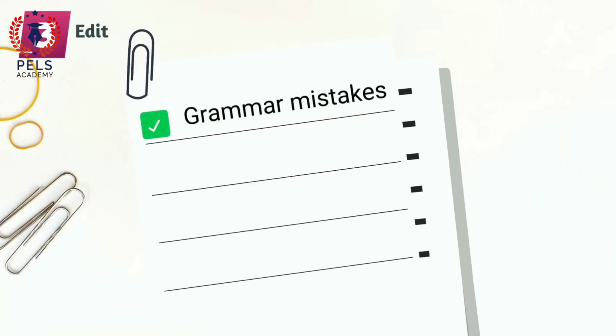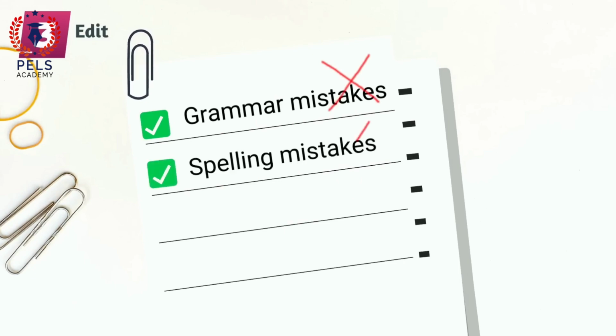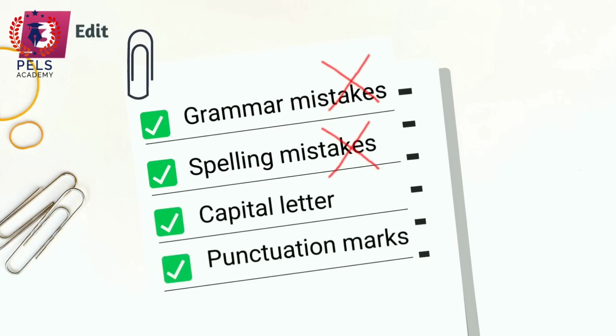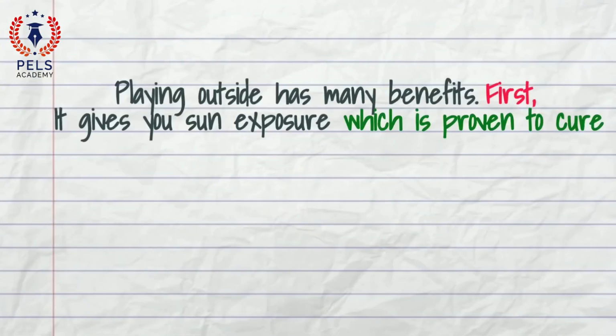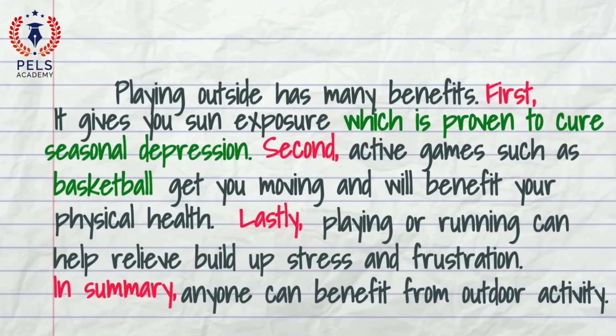Step 3. Edit your paragraph. Check your work carefully. Look for grammar mistakes, check spelling, make sure proper nouns are capitalized, start sentences with capital letters, end sentences with correct punctuation. Step 4. Final draft. Write your final version of the paragraph neatly and clearly.